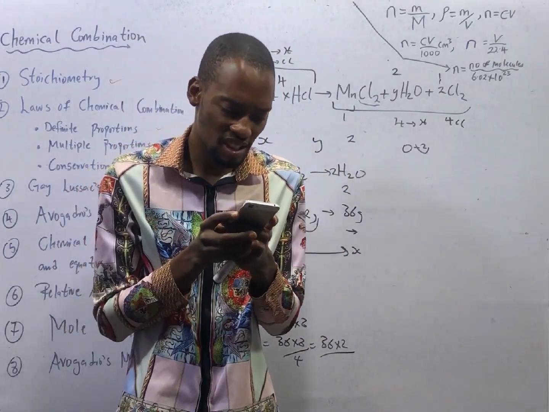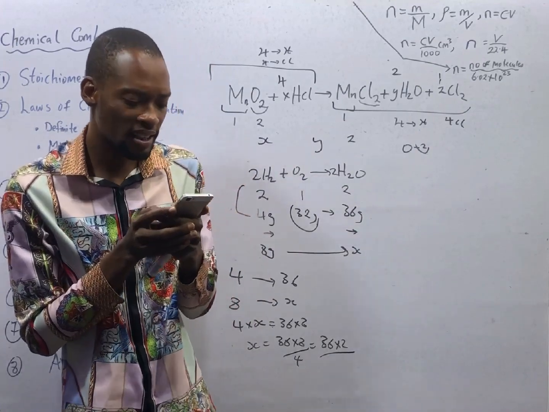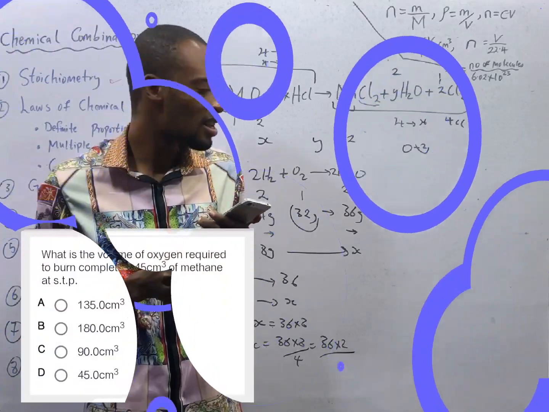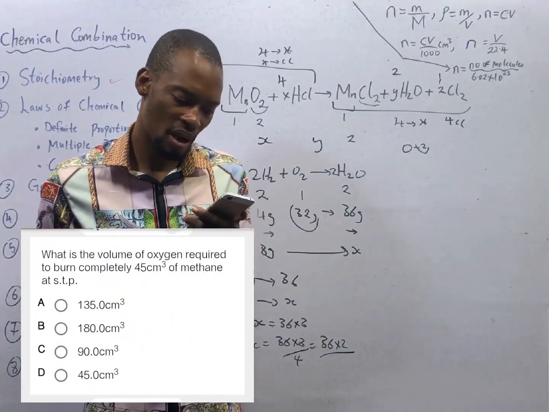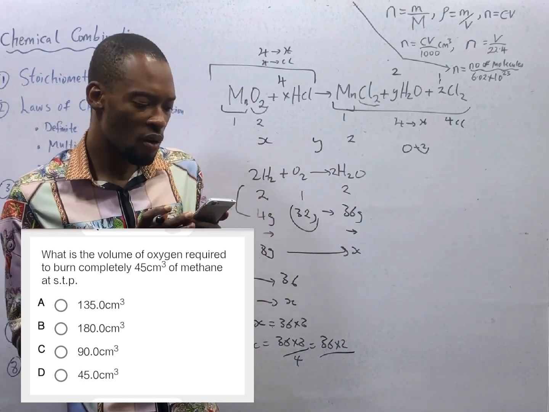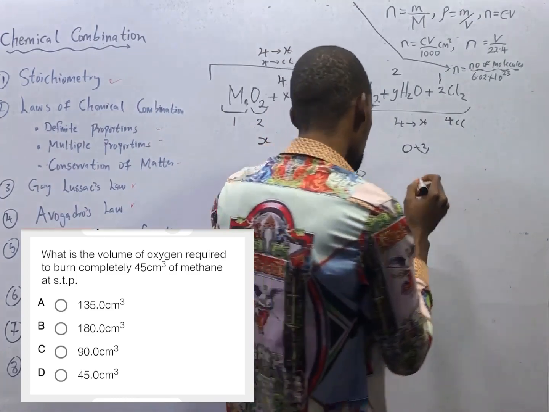And the next question says, what volume of oxygen is required to burn completely 45 cm3 of methane at standard temperature and pressure? Balanced equations matter. Oxygen, we are burning methane. Methane is CH4.